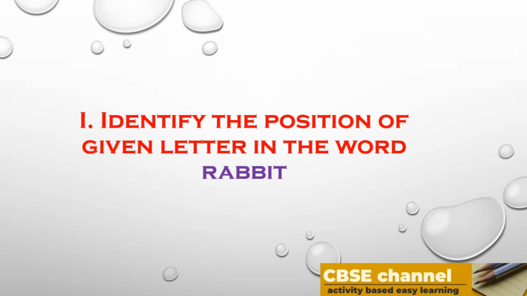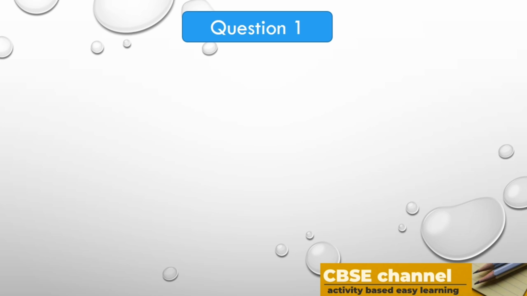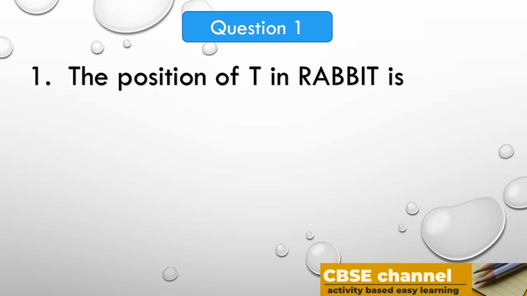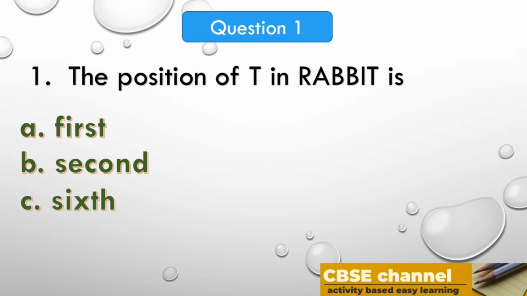Identify the position of given letter in the word rabbit. Let's go to the first question. The position of T in rabbit is option A, first, option B, second, option C, sixth, option D, fourth.